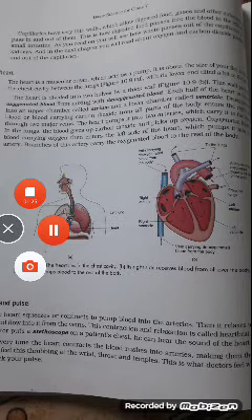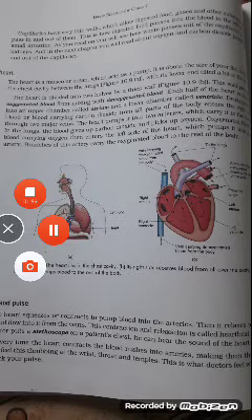In very simple animals, materials are transported through diffusion. In complex animals, there is a special transport system to carry oxygen, carbon dioxide, nutrients, waste products, food, and various other substances from one part of the body to the other.